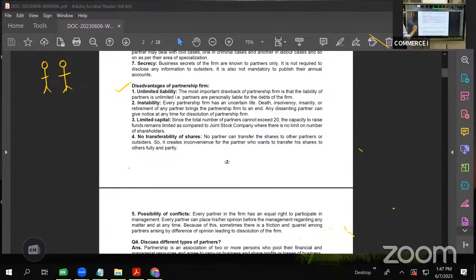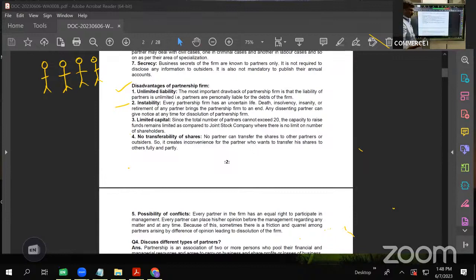Next, instability. Now, see, let us say 4 or 5 partners are there. Like life is uncertain, no? Any partner may die, may get insolvent, or may get insane, or any partner may want to discontinue the firm.